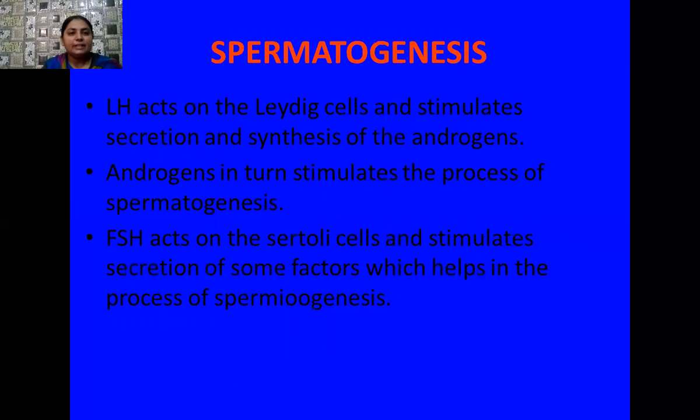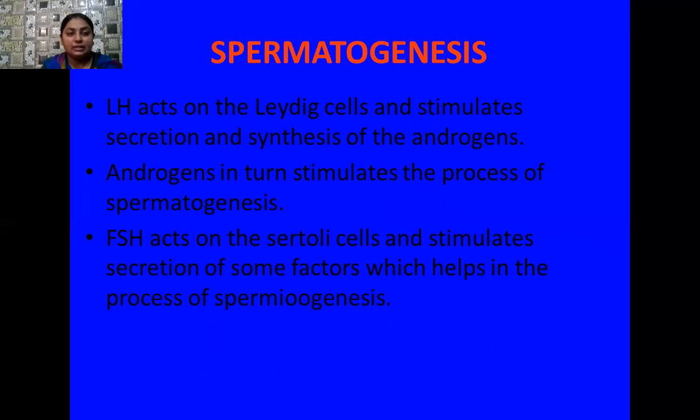Now these androgens in turn stimulate the process of spermatogenesis. Now what is the function of FSH? This follicle stimulating hormone acts on the Sertoli cells and stimulates them for the secretion of some factors which help in the process of spermiogenesis.